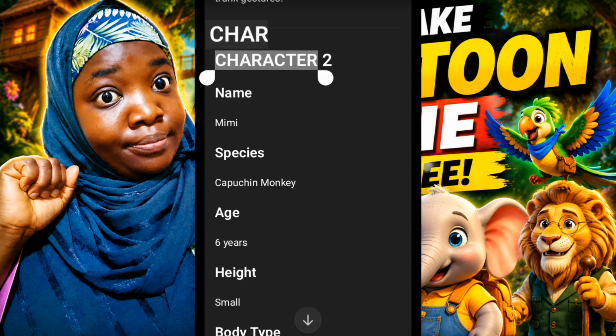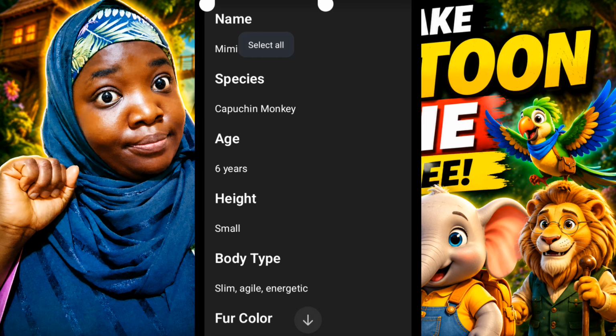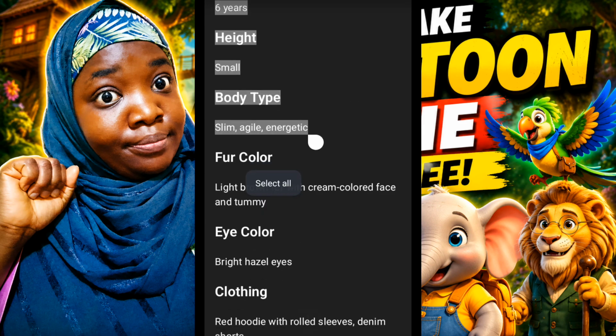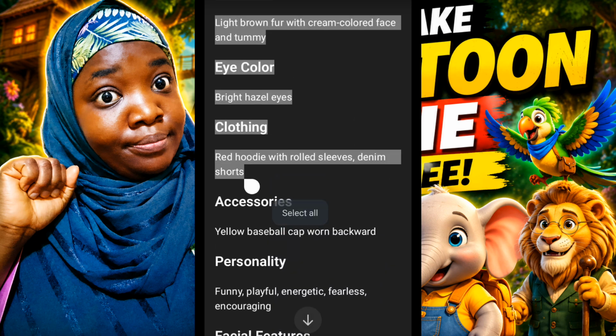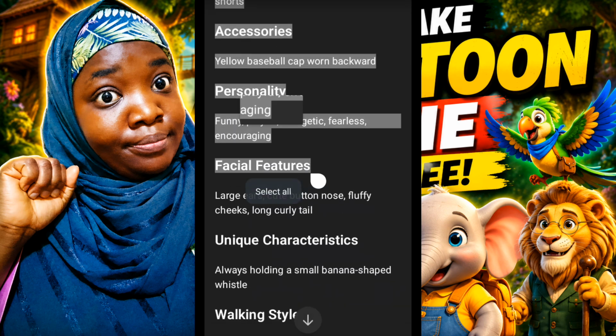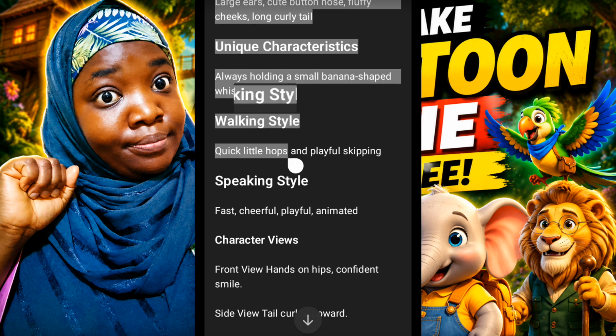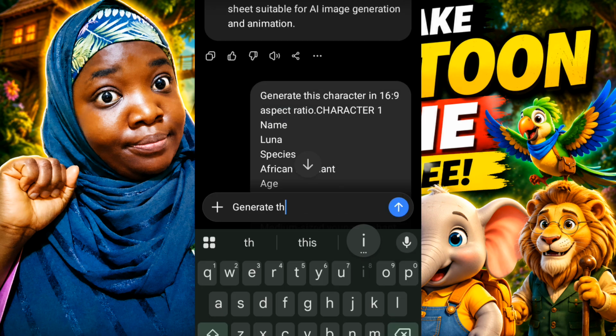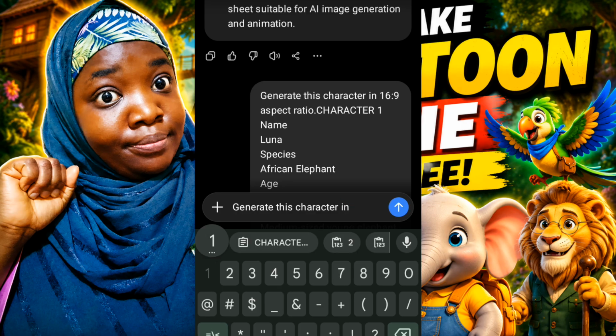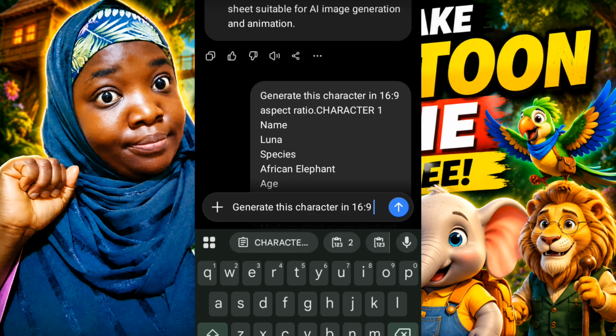So the next thing I'm going to do is copy the character sheet prompt for the second character, which is Mimi the monkey. So I'm going to copy it, and once I'm done copying it, I'm going to go back to the text box, then type in generate this character in 16:9 aspect ratio.